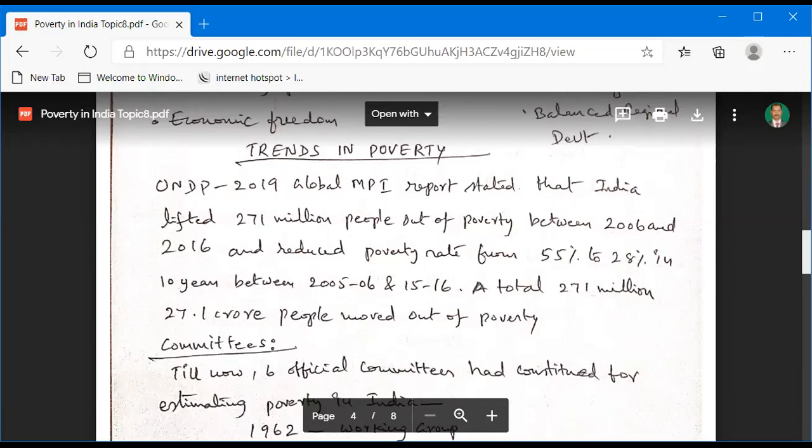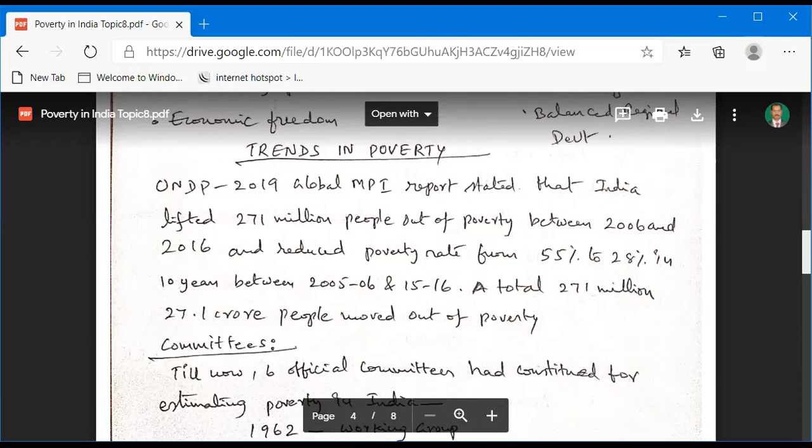According to UNDP, the United Nations Development Programme, the 2019 Global Multidimensional Poverty Index report stated that India lifted 271 million people out of poverty between 2006 and 2016, and reduced the poverty rate from 55% to 28% in 10 years, between 2005-6 and 2015-16.